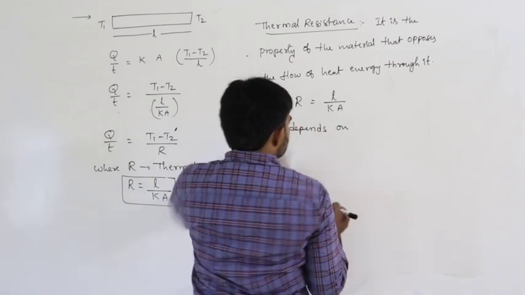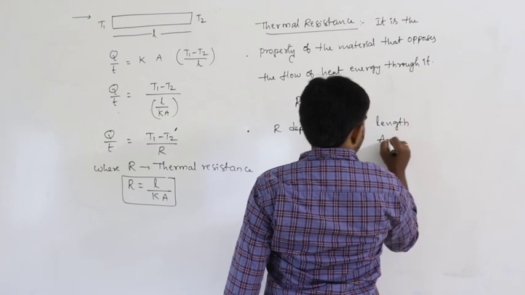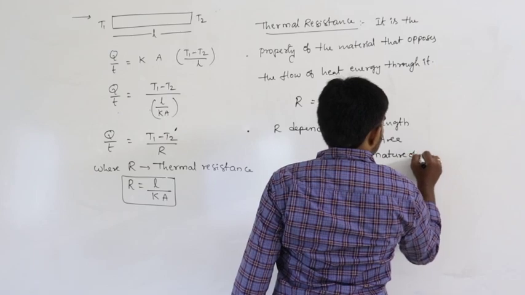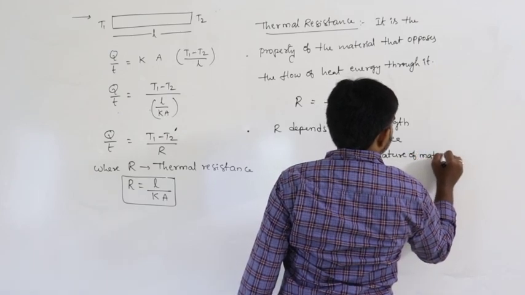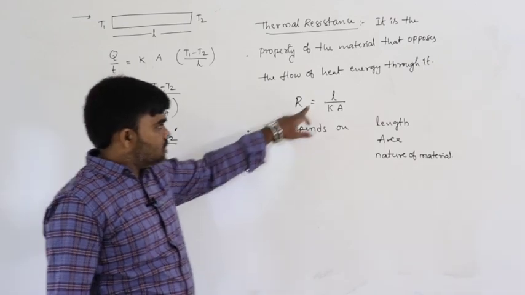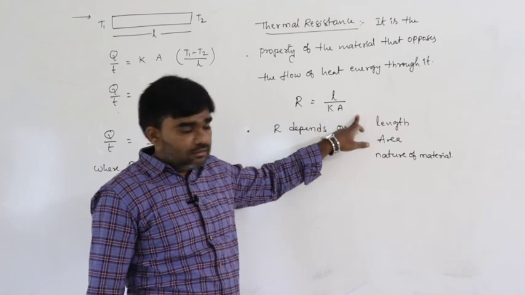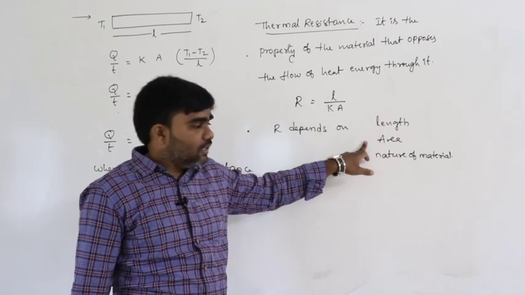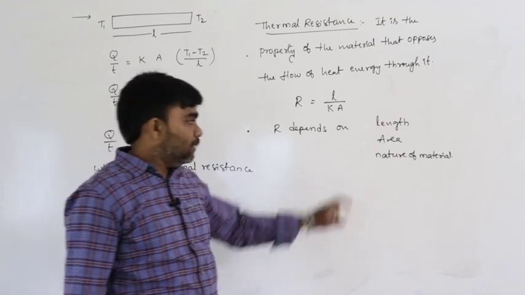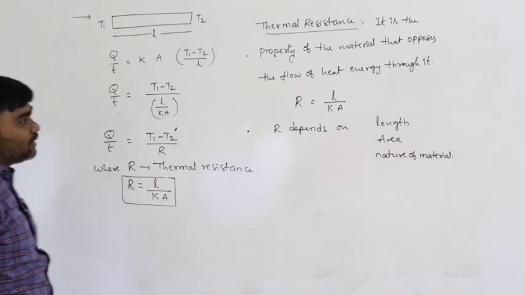Thermal resistance depends on length, and depends on area, and depends on the nature of the material. So thermal resistance R depends on these three factors. Thermal resistance depends on the length of the given material, and the area of cross section of the given material, and it depends on the nature of the given material also. So this is the dependence of the thermal resistance.